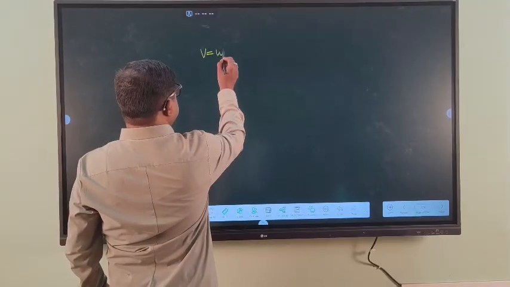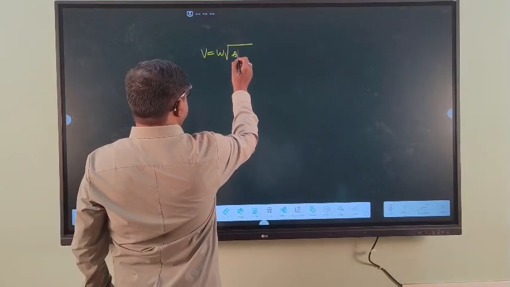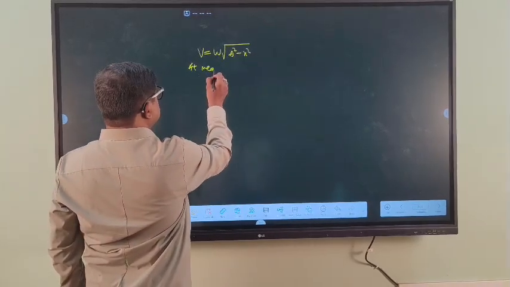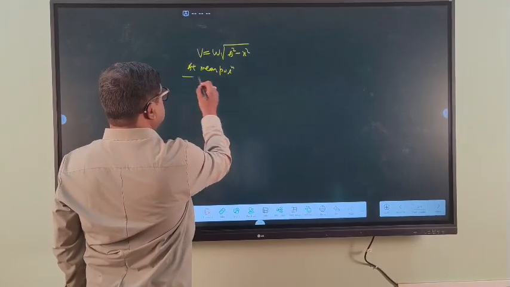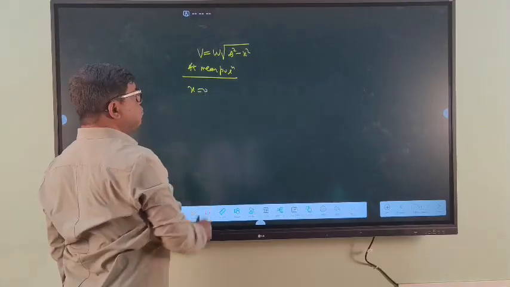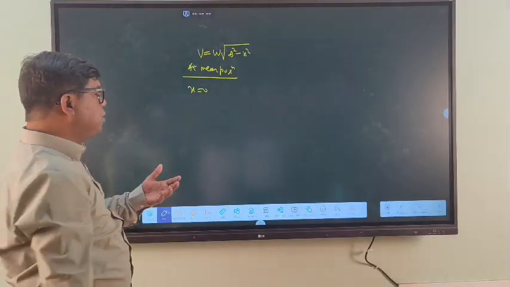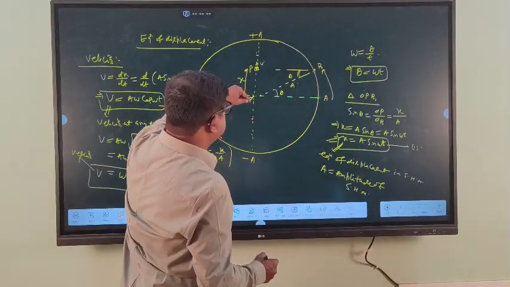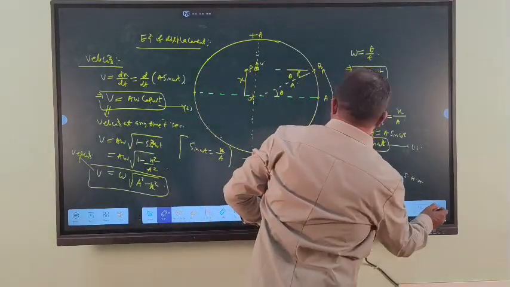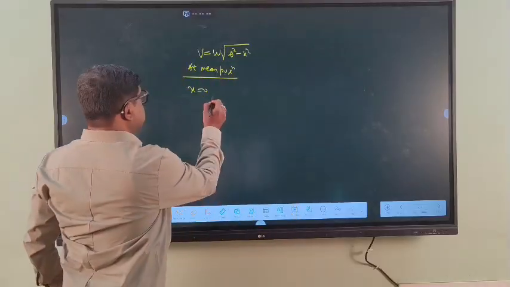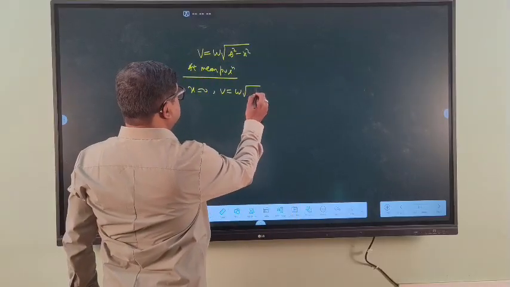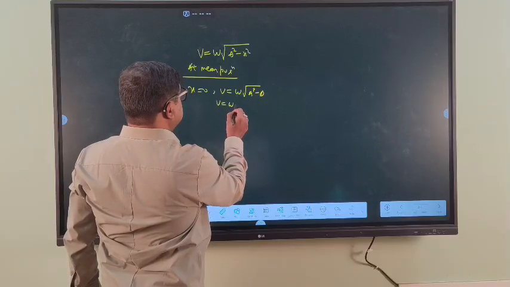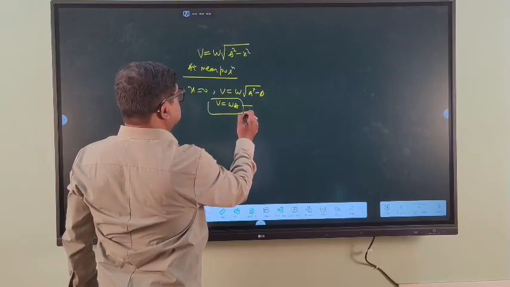you know that velocity v is equal to omega times the square root of a square minus x square. At the mean position, x is equal to 0. So v is equal to omega into the square root of a square minus 0, that is v is equal to omega a. This is the maximum velocity.